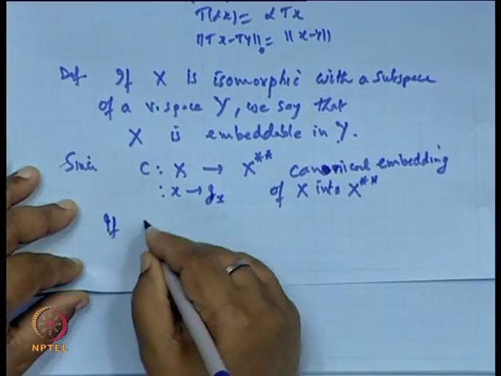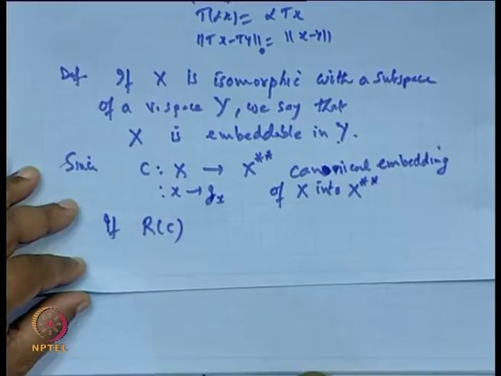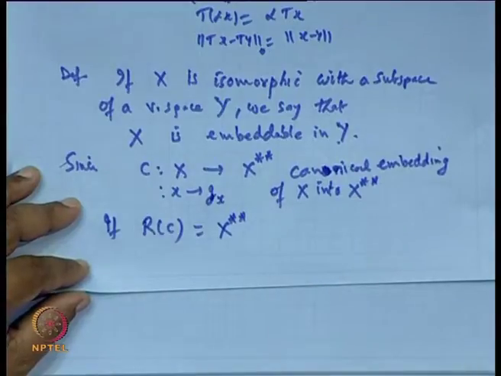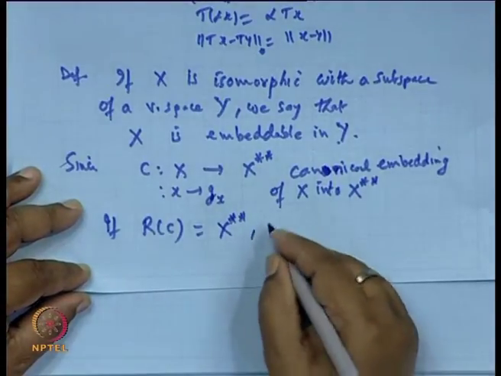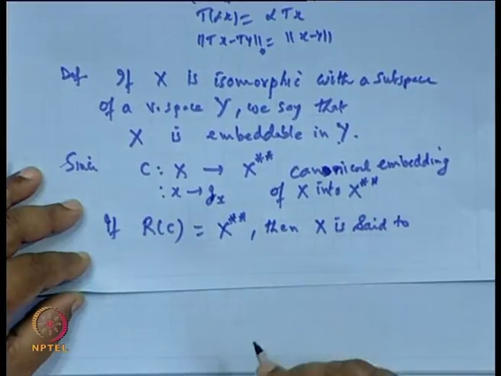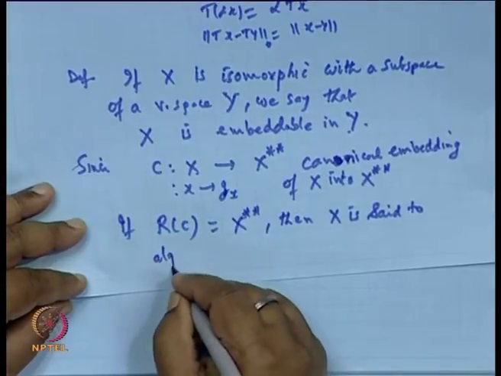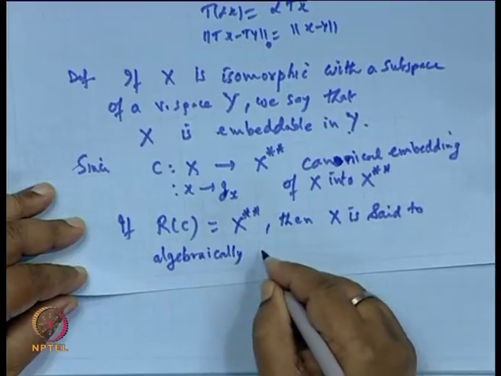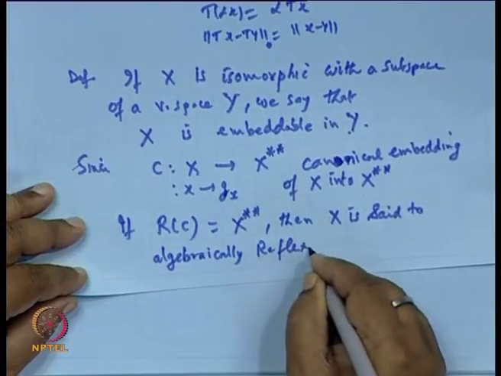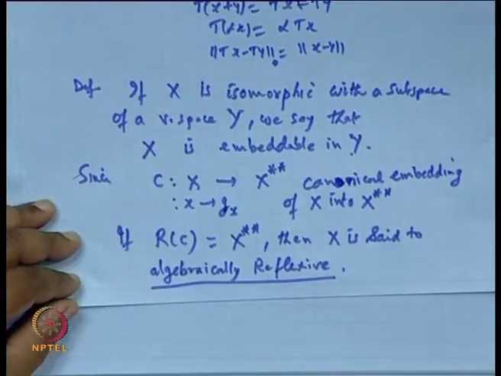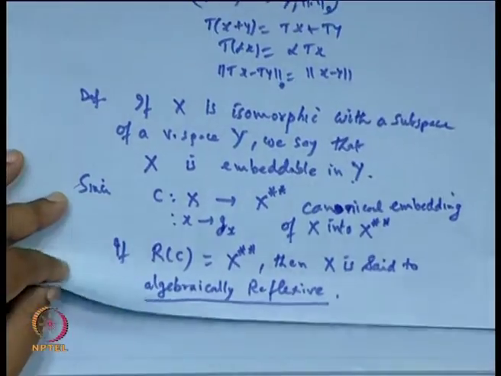And if the range set of C is coinciding with X double star, then X is said to be algebraically reflexive. So, this is important. We have introduced the algebraically reflexive space.